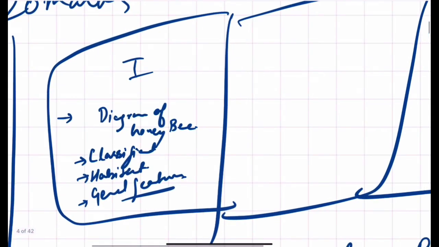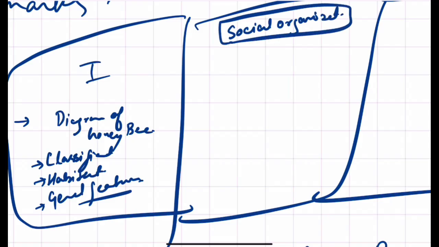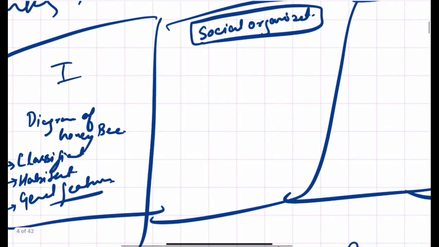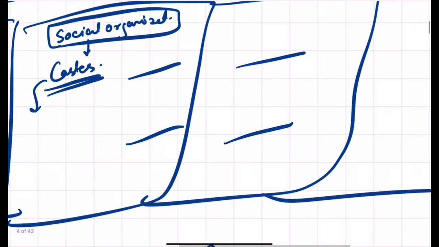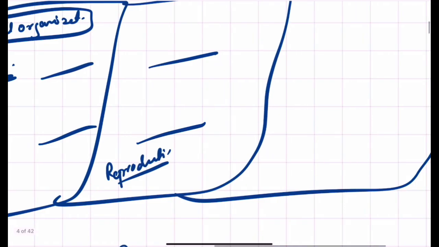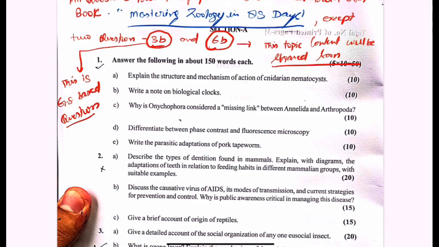Then also discussing the next, social organization, which is the dominant part of the question. So social organization, in this I'll discuss the castes, different caste. So it will take up to these 2 pages, discussing all the caste, even how the reproduction takes place, the whole system of reproduction, and at the end I'll also discuss the structure of the colony, mechanism of action of cnidarian nematocyst.